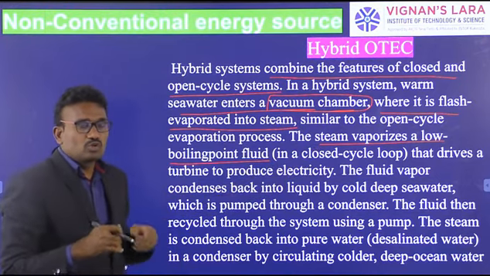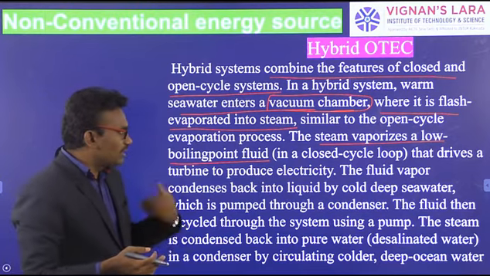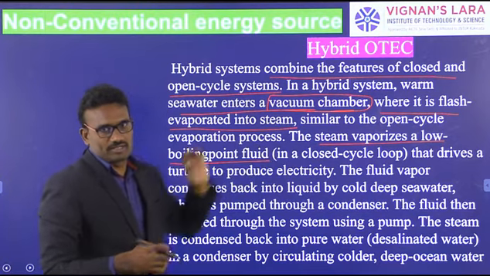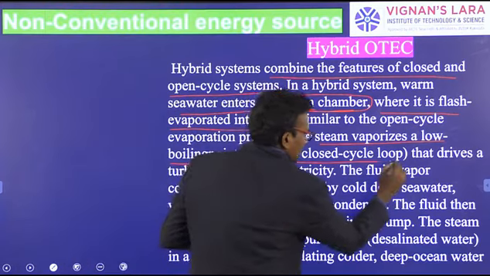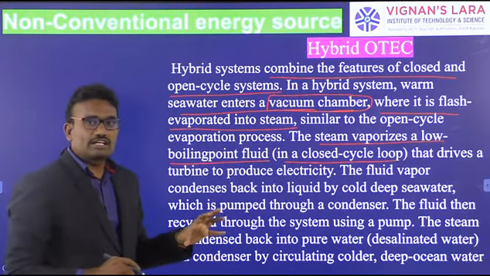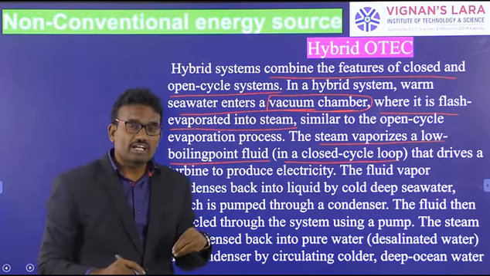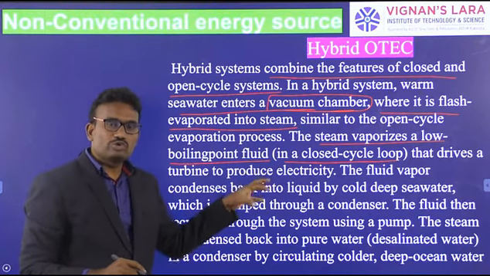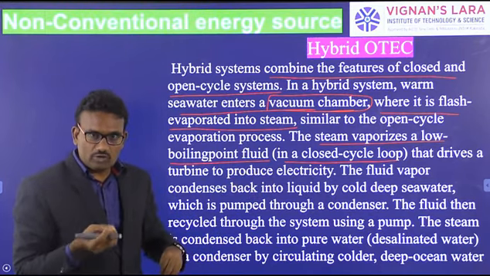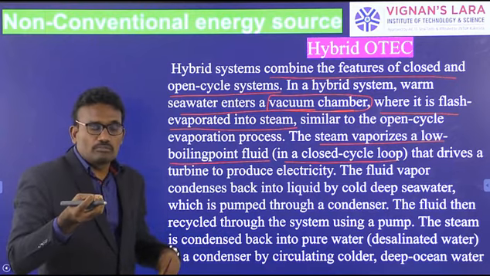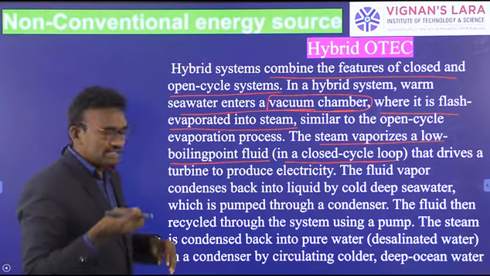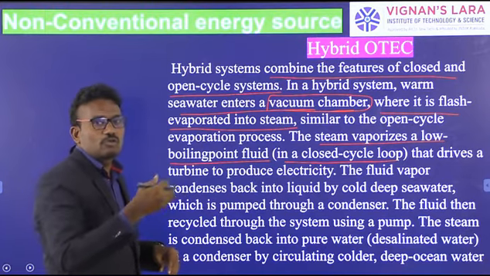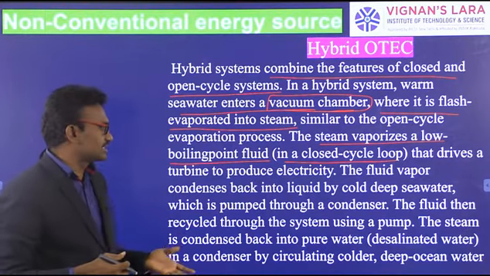That is converted into steam by use of the warm water. As in a closed cycle, a secondary fluid is used. The secondary fluid converts into steam by use of the warm water steam. That passes into the turbo generator to produce electricity.